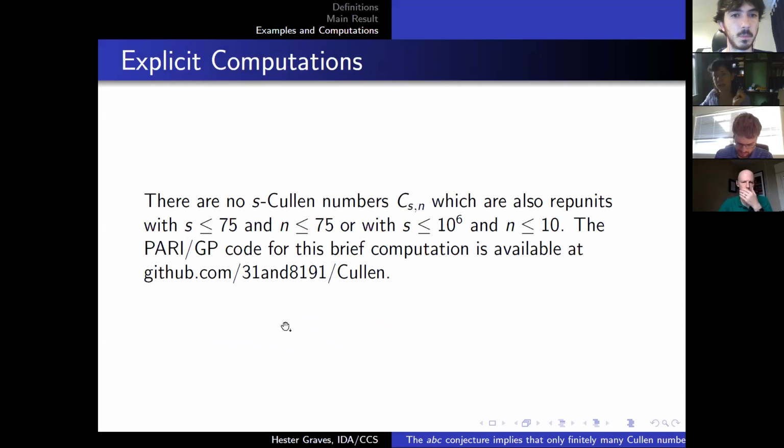And we also did explicit computations. There are no s-Cullen numbers, which are also rep units where s is less than or equal to 75 and n is less than or equal to 75. Or if you want to increase s and decrease n, there are no s-Cullen numbers with s less than or equal to 10 to the 6th and n less than or equal to 10.